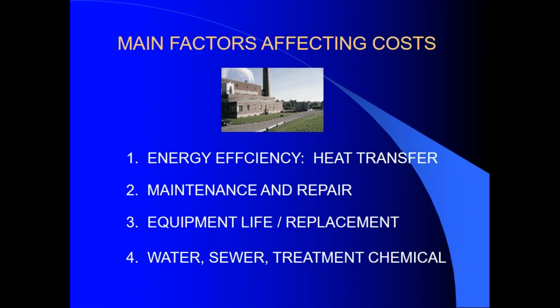There will be time at the end of the presentation for you to ask questions, so save them until the end. To begin, consider what are some of the main factors affecting the cost of operating heating and cooling systems. First of all, there's heat transfer. Heat transfer is the name of the game when it comes to heating and cooling. This directly and greatly affects the energy efficiency of the system. Maintenance and repair are also large costs. Equipment life and replacement costs are also significant. And finally, there are the water and sewer utility costs and the cost of water treatment chemicals.